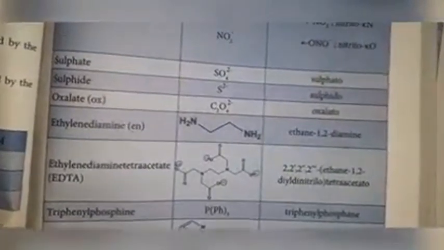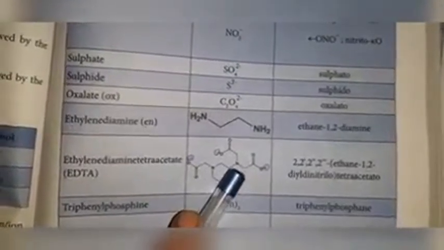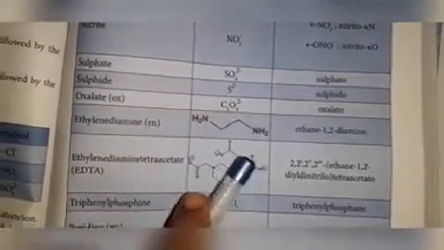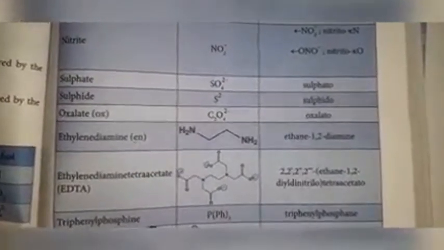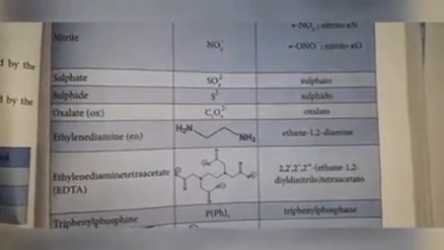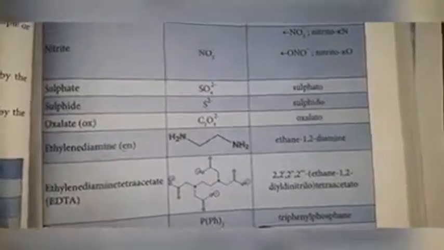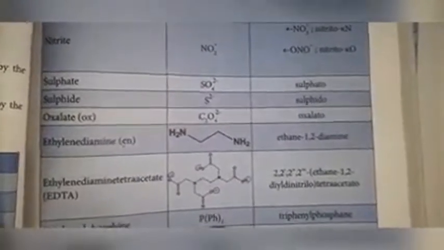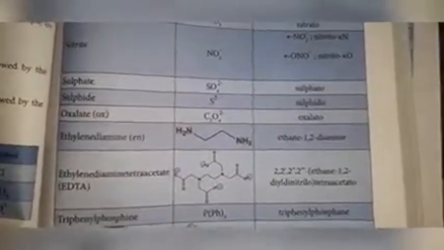Next one, EDTA, ethylenediaminetetraacetate. This is ethylenediamine, NH2, CH2, CH2, NH2. Four acetate groups are there: 1, 2, 3, 4. Four acetate groups, so 2 minus, and so on up to 4 minus. Ethane-1,2-diylbis(nitrilo)tetraacetato. Triphenylphosphine, PPh3, PPh thrice, triphenylphosphane. Pyridine. The IUPAC ligand name is also pyridine.